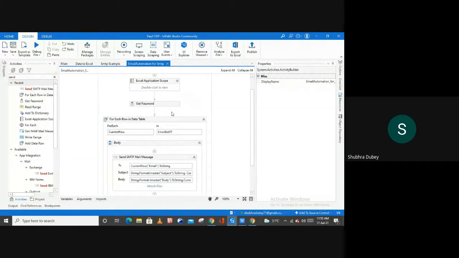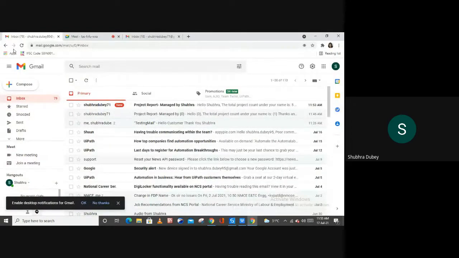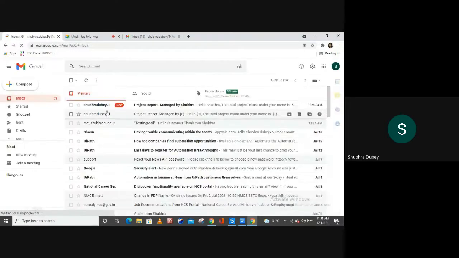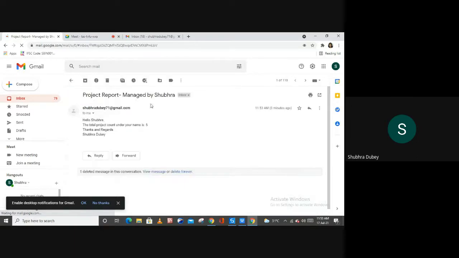Now let me show the output from here. Let me refresh it. And here we have the new message at 11:53, and as you can see all the indexes, right? So managed by Shruta and the hello name, and then here we have this number 5. Total project under the count is 5.